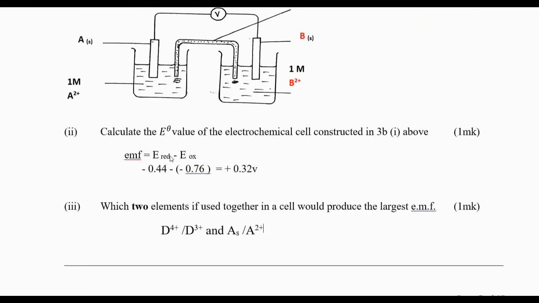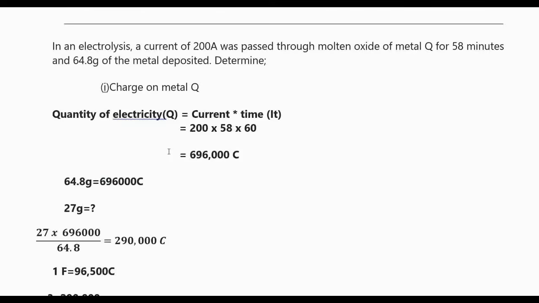So let us take a question. In an electrolysis, a current of 200 amperes was passed through a molten oxide of metal Q for 58 minutes, and 64.8 grams of the metal was deposited. Determine the charge on the metal.